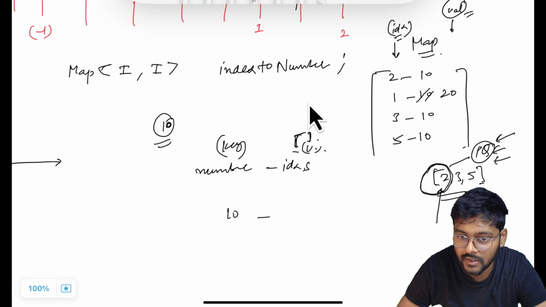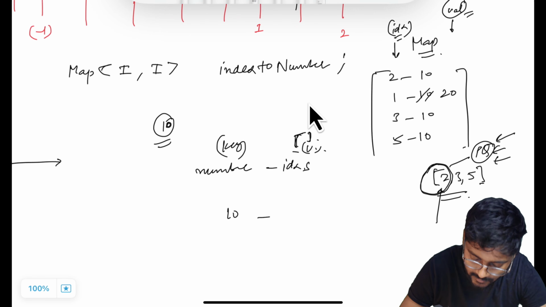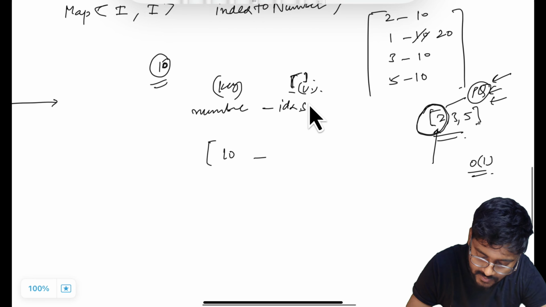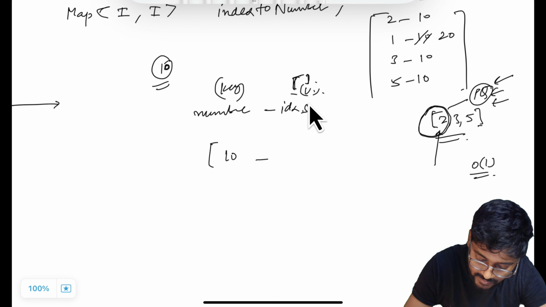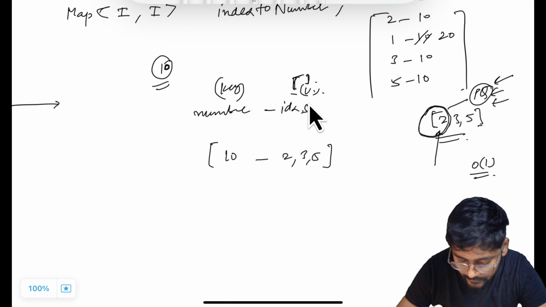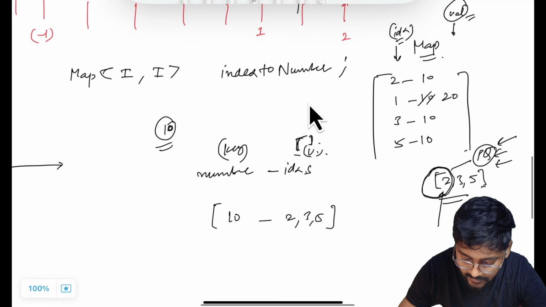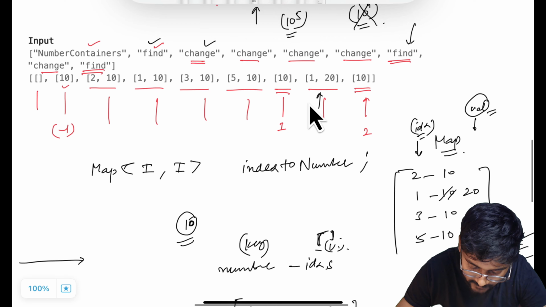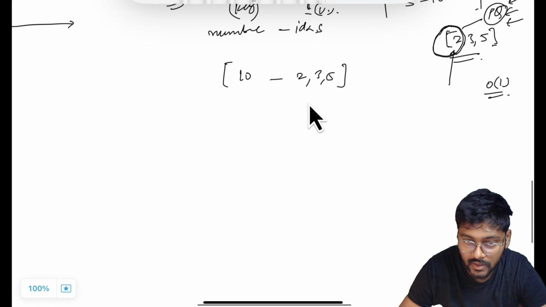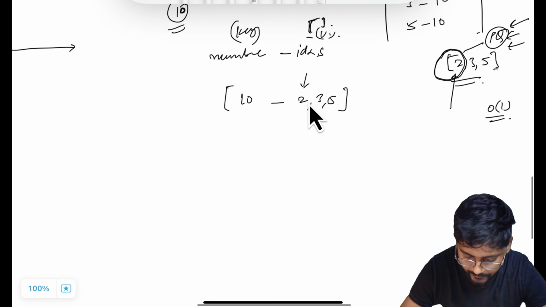Okay, this is the thought that can come to our mind. The priority queue is going to give us the minimum value in order of 1 time. Correct? So for 10 I can maintain an entry which is going to have all the indices where 10 is present. 10 is present on 3, 2, 3 and 5. So when we are finding the value, this find operation is going to take order of 1 time, because find operation is just returning the minimum index.